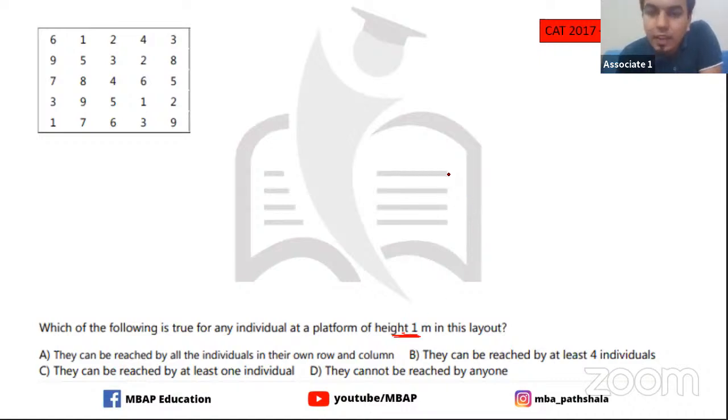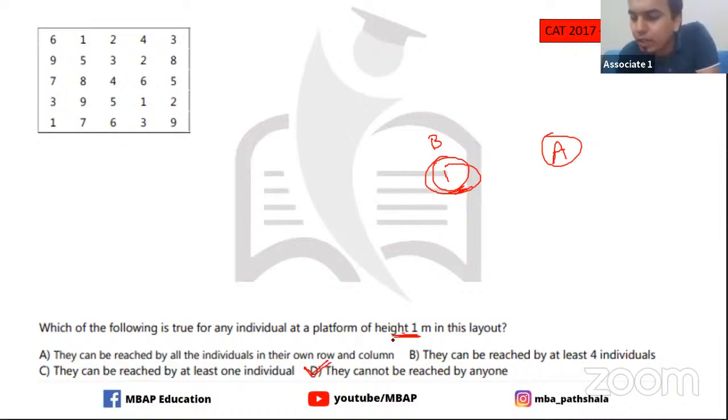Why? If height is 1, what is the condition saying? Someone can reach 1 only if they have a height which is less than this. Say A and B: A can reach B only when A's height is less than B. Now in this case, is there any number which is less than 1? No, there is no such case. That means it is clear that 1 cannot be reached by anyone. So this is directly option number D. Option D is the answer here, guys.